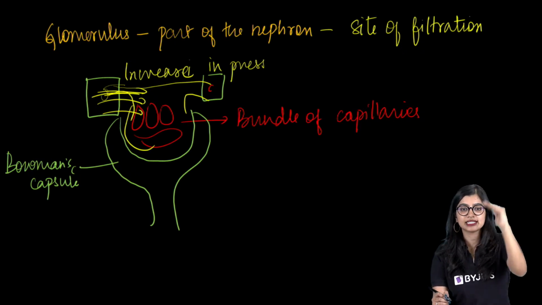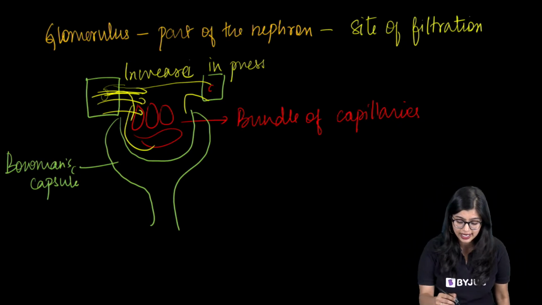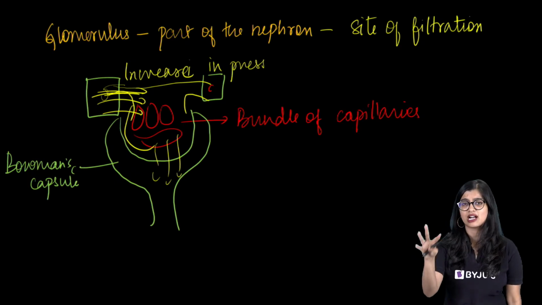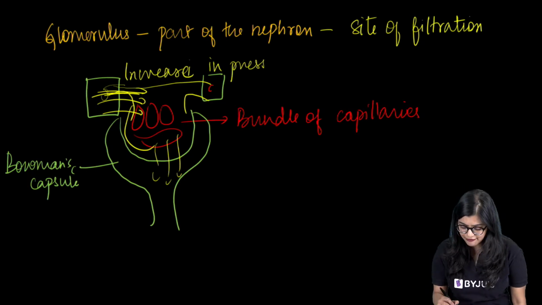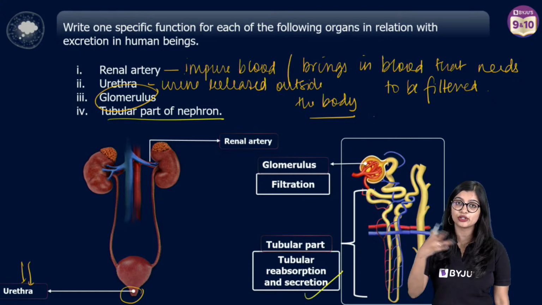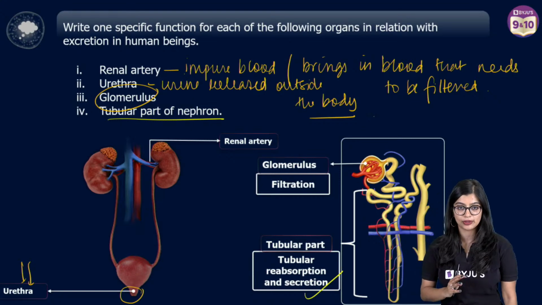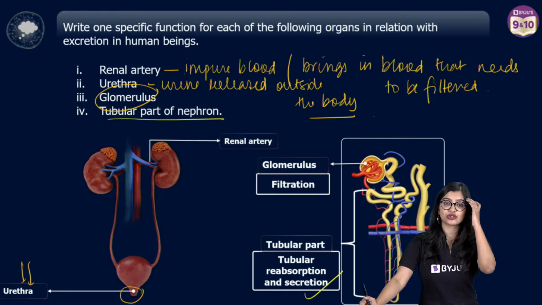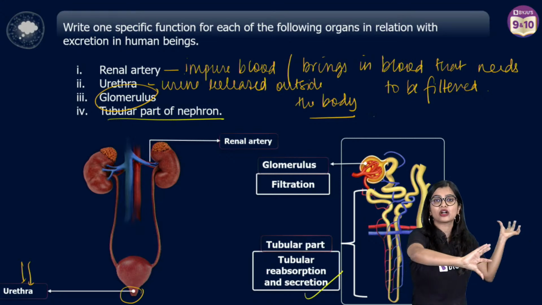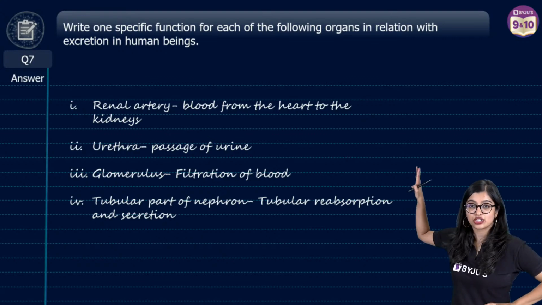Yes. So there's an increase in pressure due to constriction of the blood vessels, or the size of the diameter. Because of this, filtration of blood takes place, where all the large molecules, right? All the molecules that are there, like all your important ones along with your urea, they all get filtered out. And then finally, at the tubular part of the nephron, whatever is necessary for our body, all the important glucose, proteins, ions, along with some amount of water gets reabsorbed. Right? So that's why we say that this is the function of glomerulus. Bowman's capsule basically acts as a passageway into the tubular part of your nephron.